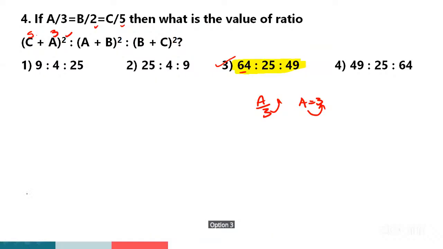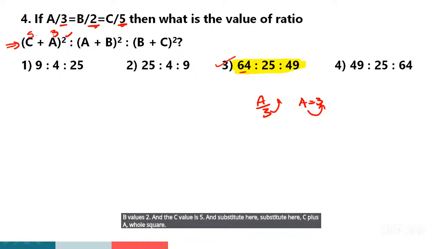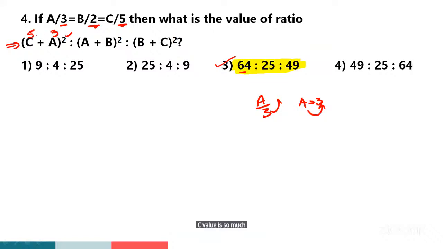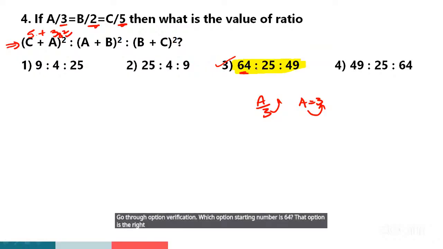Clear, all of you? Sir, once again repeat, sir. Right. Here A value is 3, B value is 2, and C value is 5. And substitute here. C plus A whole square. C value is 5, A value is 3. 3 plus 5 is 8. 8 square is how much? 64. Go through option verification. Which option's starting number is 64? That option is the right answer, guys. Here only one option is there. That's why that option is the right answer.